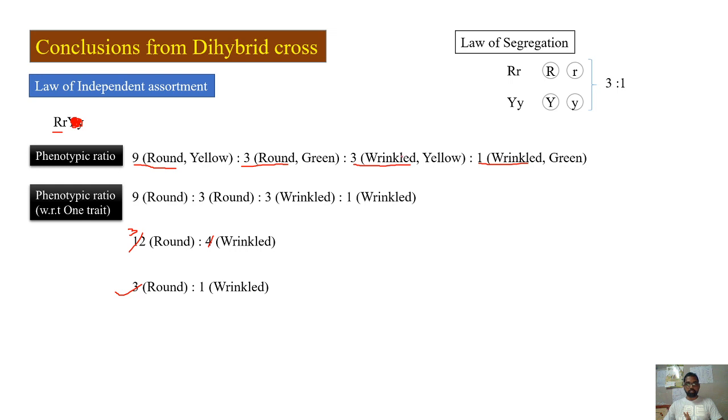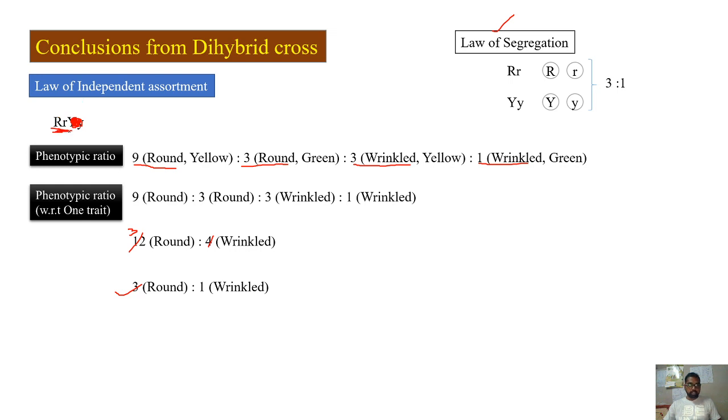So 9 plus 3 yellow, that is 12, 3 plus 1, 4 green. So again 12:4 yellow and green respectively, therefore it is again 3:1, which means segregation of this allelic pair, that is the law of segregation applicable to this particular allelic pair, is not affected due to the presence of this.